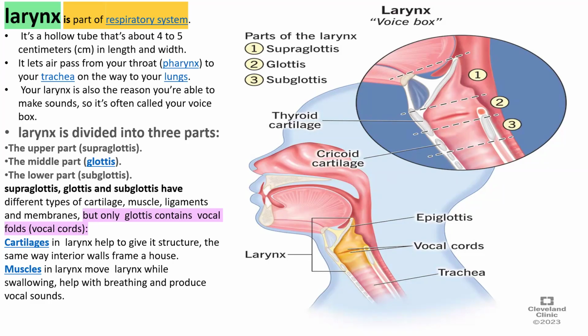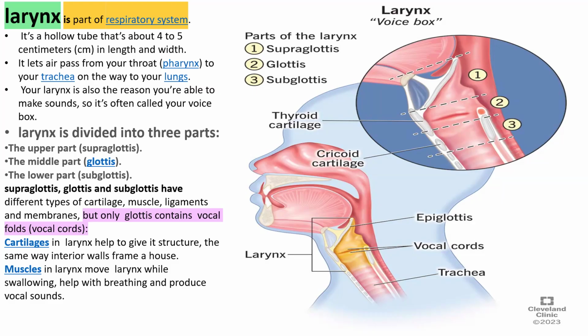So the supraglottis, glottis, and subglottis have different types of cartilage, muscles, ligaments, and membranes. The important point to note is that the glottis, the middle part, contains the vocal folds, the vocal cords, which enable us to speak.